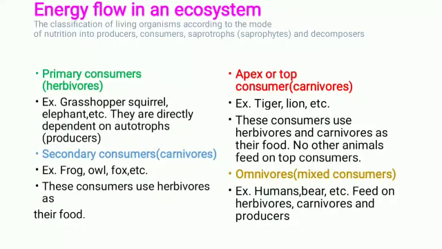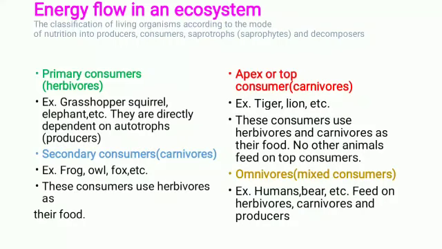Secondary consumers, they are called as carnivores. Example, frog, owl, fox, etc. These consumers use herbivores as their food. So they are not preparing their own food, they are depending on herbivores for their food.